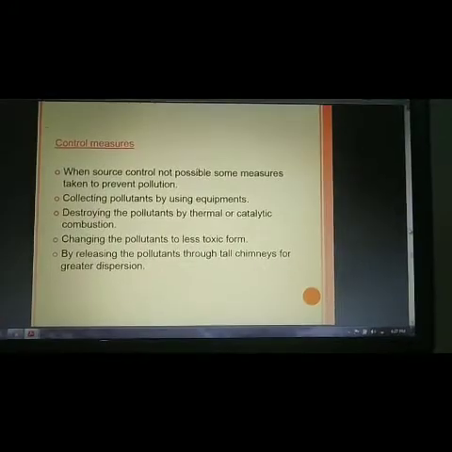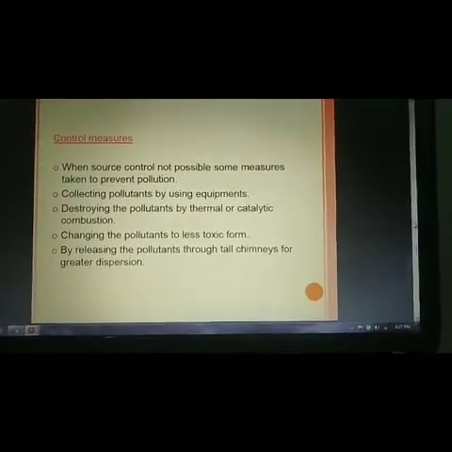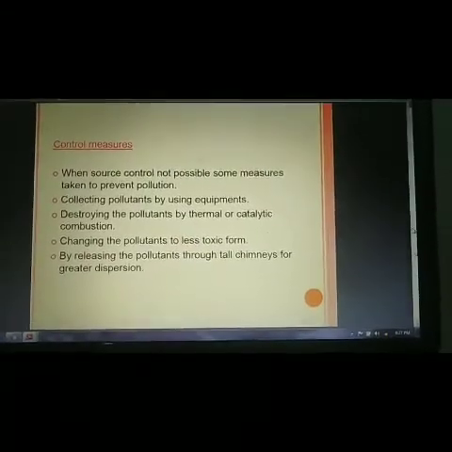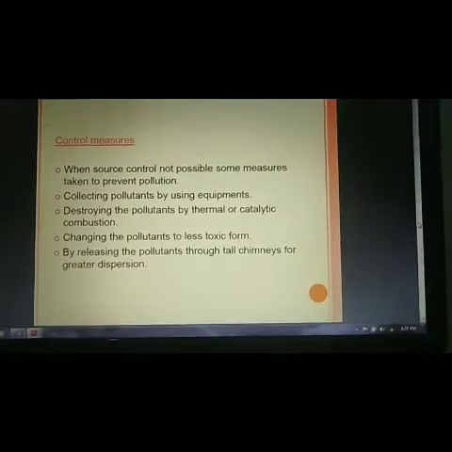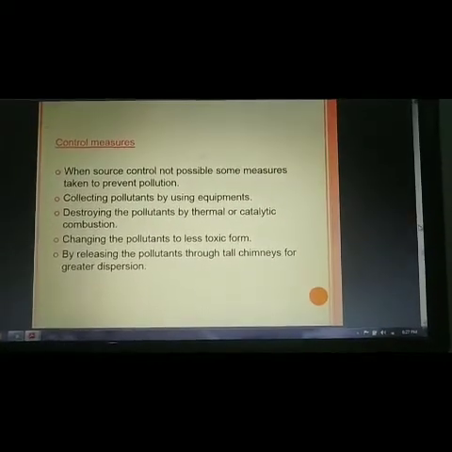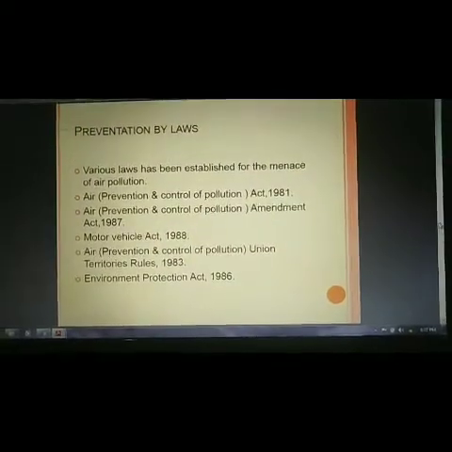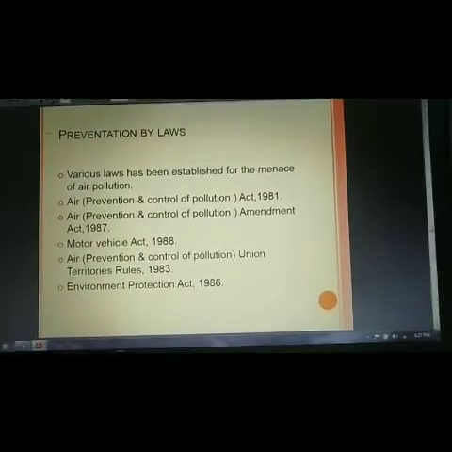So these are the preventive and control measures. By some chemical process and precautions, we can reduce the toxic effect of the pollutants.